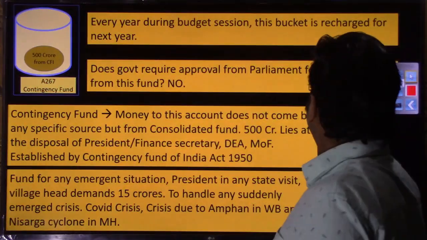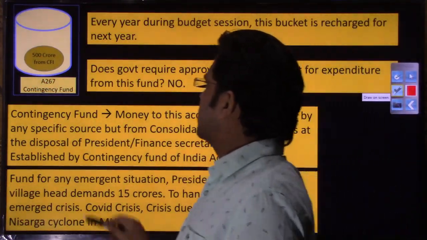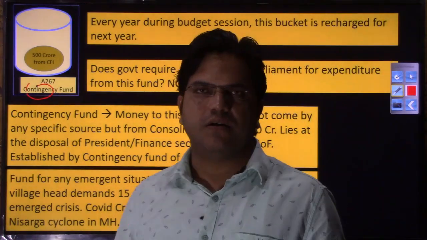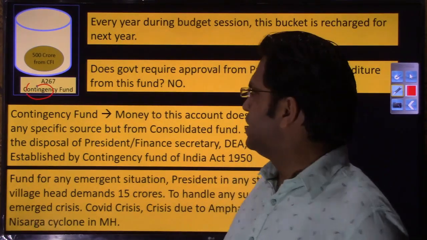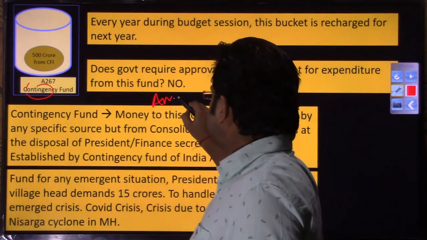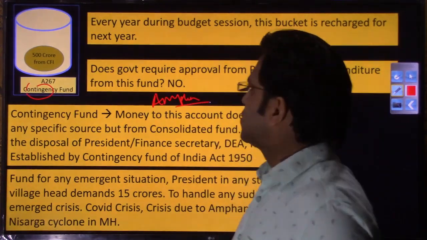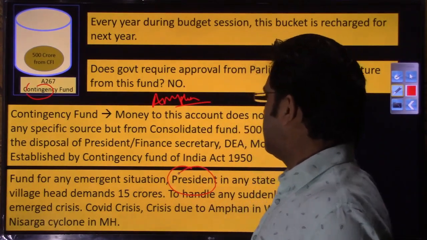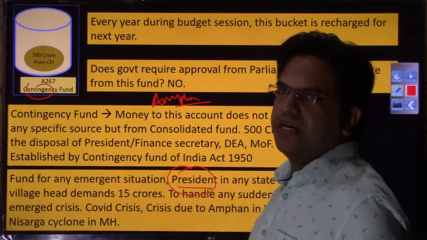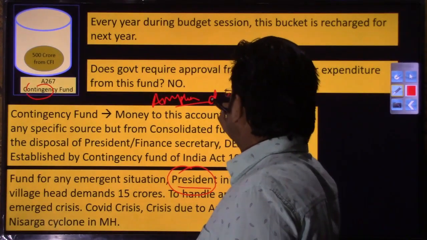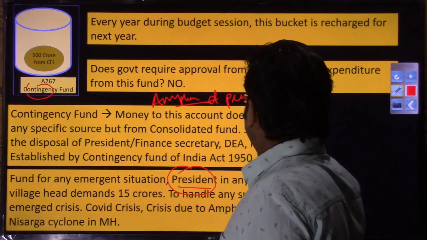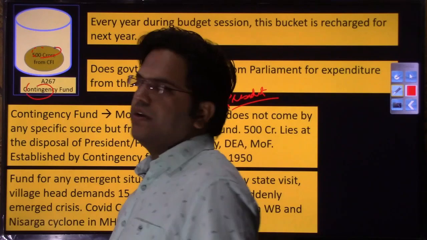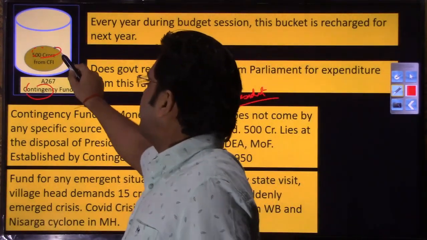Now we are moving to something called the contingency fund. You would know the dictionary meaning of contingency: some fund to tackle unforeseen circumstances. Right now you had Nisarga, you had Amphan. The custodian of this contingency fund is the President. This fund will lie at the disposal of the President, and the limit of this contingency fund is also defined by an Act of Parliament, that is 500 crores.